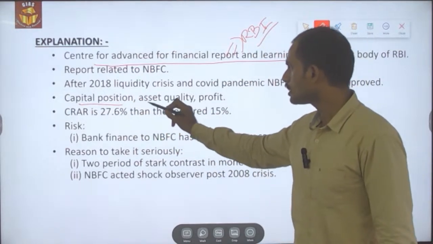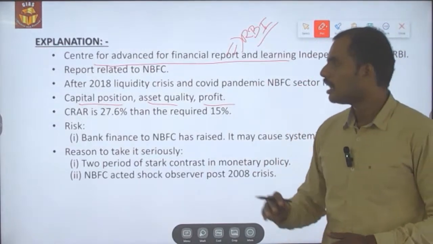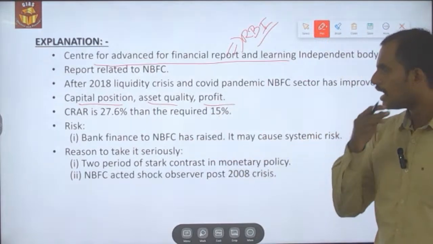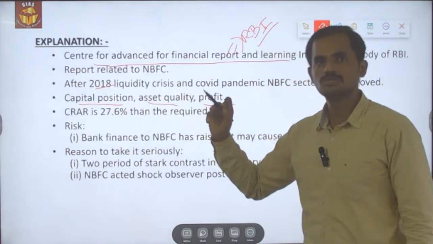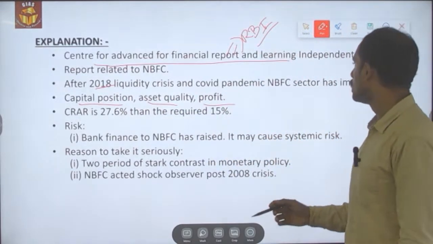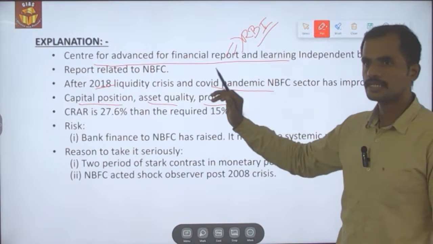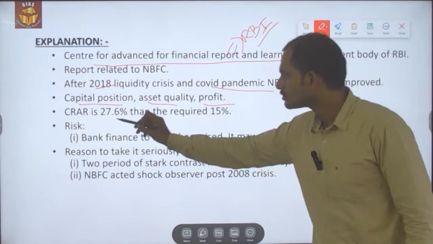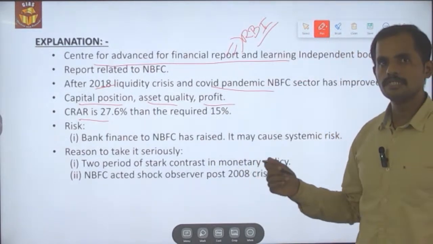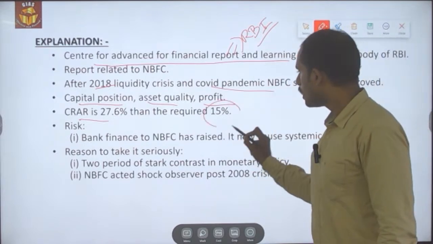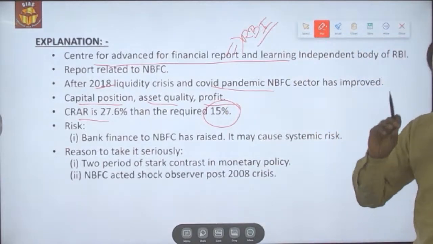Like in the case of the capital position, asset quality and profitability, the NBFCs are right now stable, and this stability has been reached after certain reforms and regulations made by the government after the post-2018 liquidity crisis in the NBFCs, and also the COVID-related impact on the NBFCs. So this is what it is about. And the risk weighted asset ratio of the NBFCs is 27.6%, which is way higher than the statutorily required 15%. But it has pointed out certain risks.